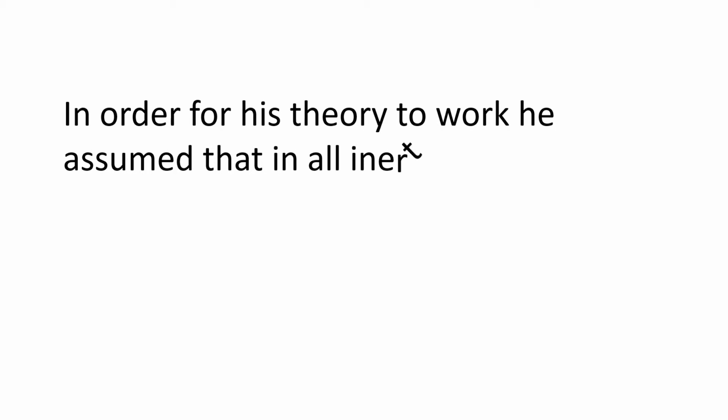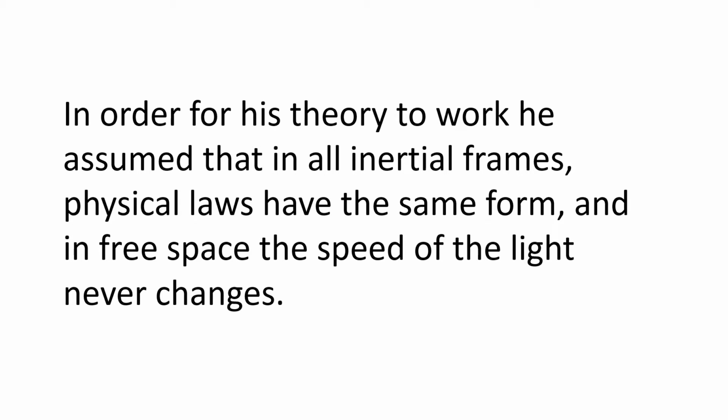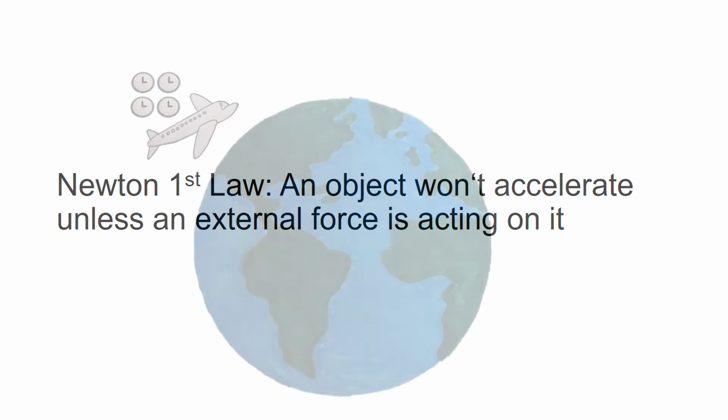In order for his theory to work, he assumed that in all inertial frames, physical laws have the same form, and in free space, the speed of light never changes. An inertial frame is where Newton's first law is obeyed. Newton's first law is an object won't accelerate unless an external force is acting on it.